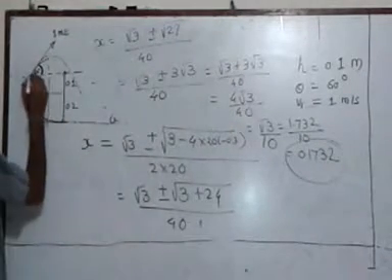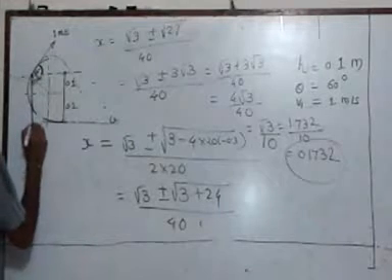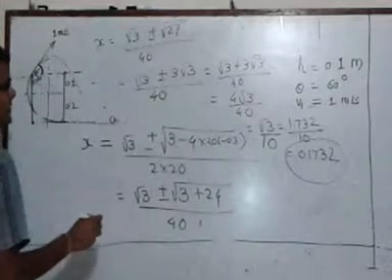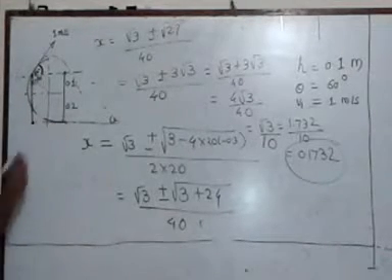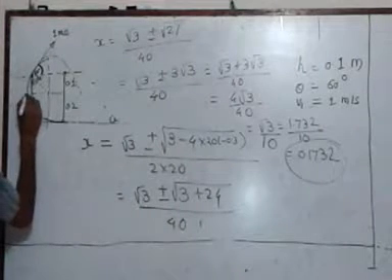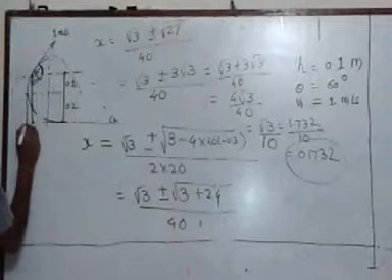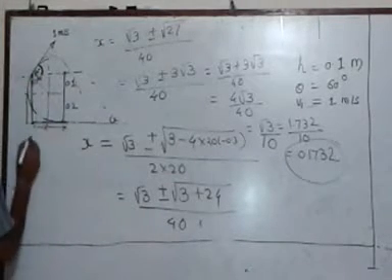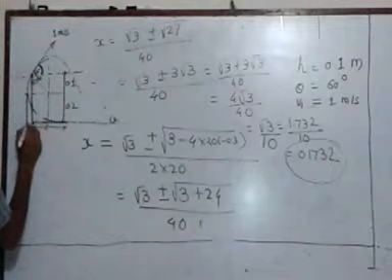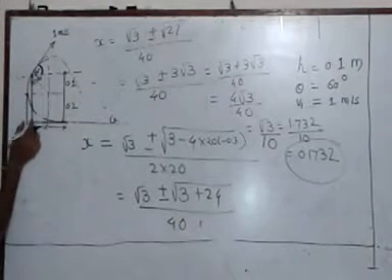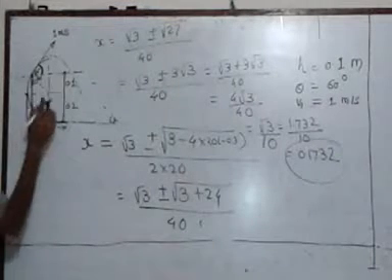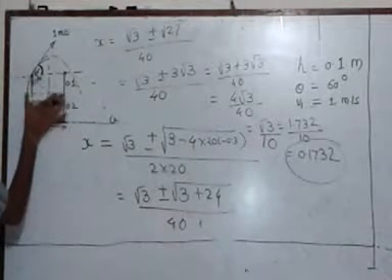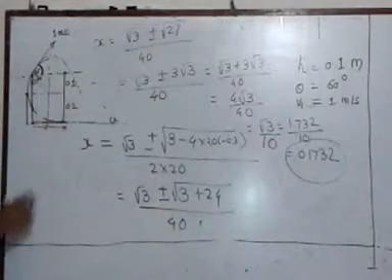Please note, this is the horizontal distance measured from this point. Now, please look at this portion. It is very small, but I need you to understand this. What distance we have obtained is from here to here. The total distance, if we measure from this particular point, we need to find a small portion. This small portion is the radius r. This is the radius r, which is 0.2.